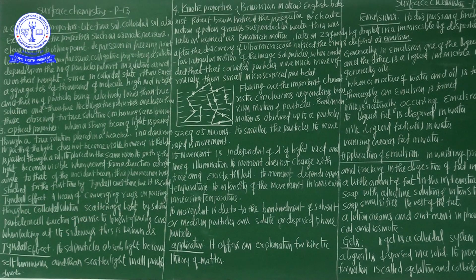In the true solution, the change of the light beam is the most important. The path of the light becomes visible when viewed from a direction at a right angle to that of the incident beam. This phenomenon was first observed by the scientist Tyndall. That phenomenon's name is the Tyndall effect.